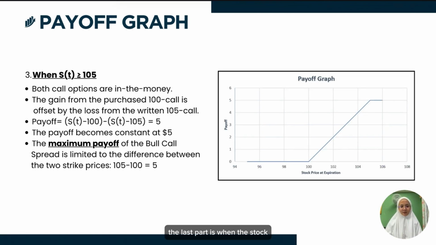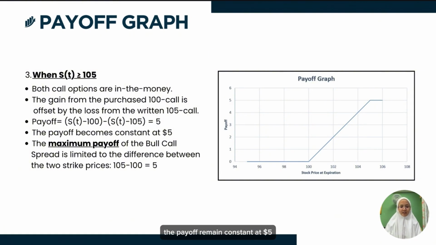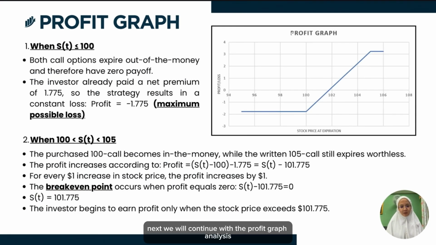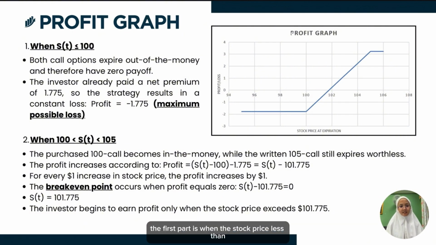The last part is when the stock price is more than or equal to 105. In this part, both call options are in the money. The payoff remains constant at $5, which is the maximum payoff for this spread. Next, we will continue with the profit graph analysis. This graph also consists of three parts. The first part is when the stock price is less than or equal to 100.